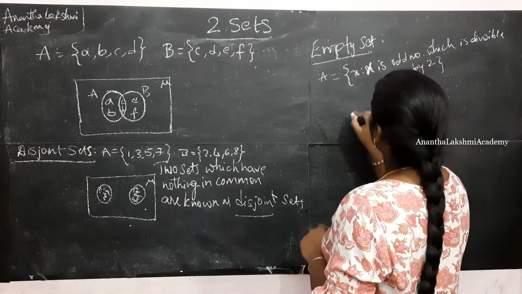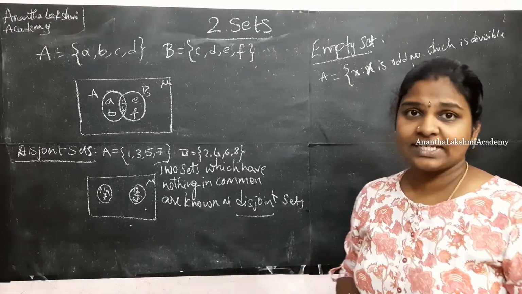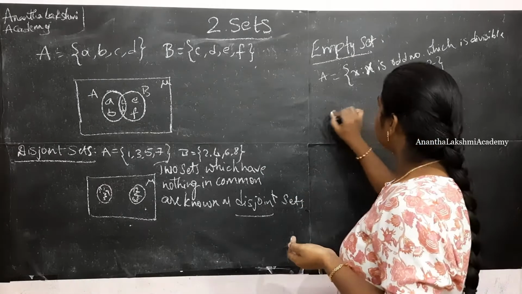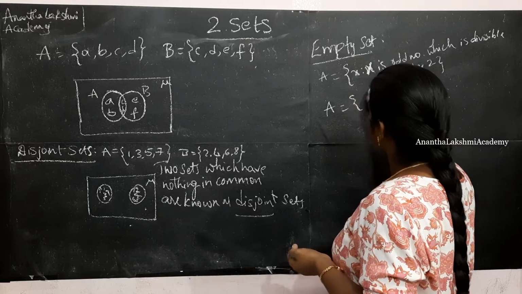Okay, x is an odd number. Odd numbers are 1, 3, 5, 7. But are they divisible by 2? No, right?